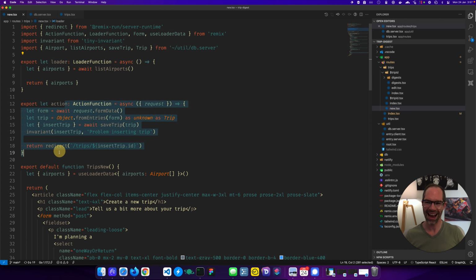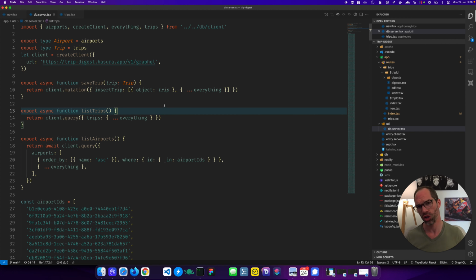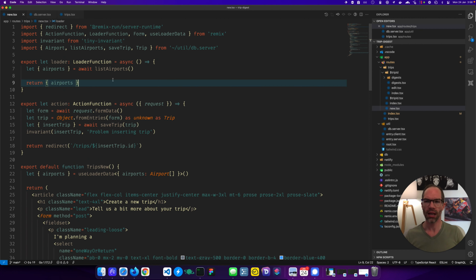So if I add a secret in here, which I probably shouldn't, or at least something sensitive, as long as I'm only calling it in the loader, it'll be fine. It'll either be rendered server-side on first render, or if I'm navigating client-side, it will just call it as a fetch request, and this will just be like an API route. Really cool. Really, really cool.